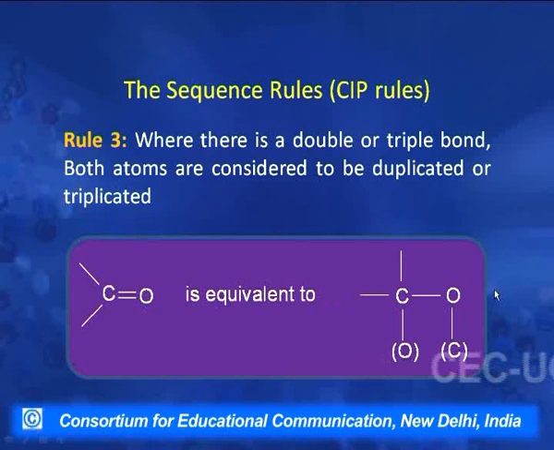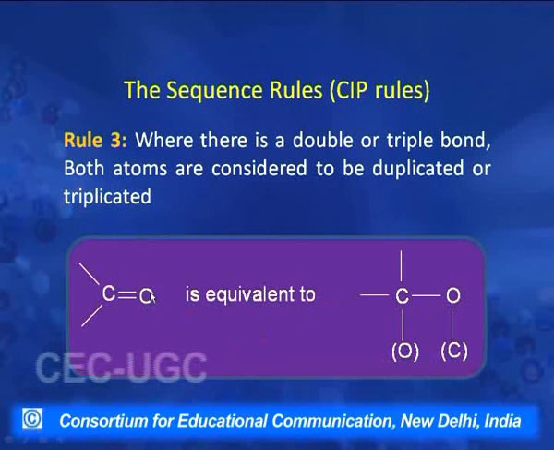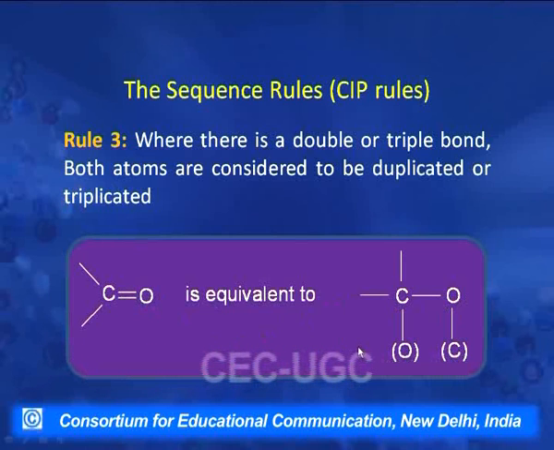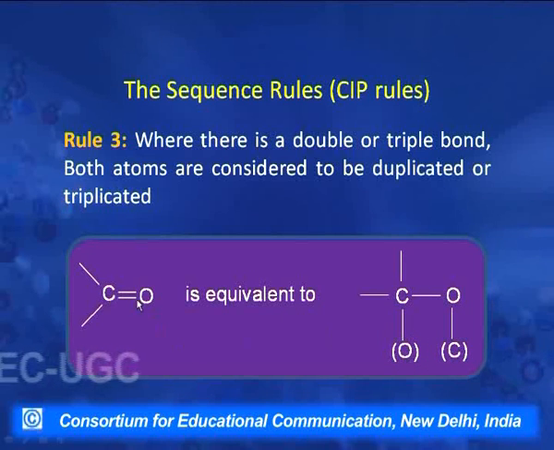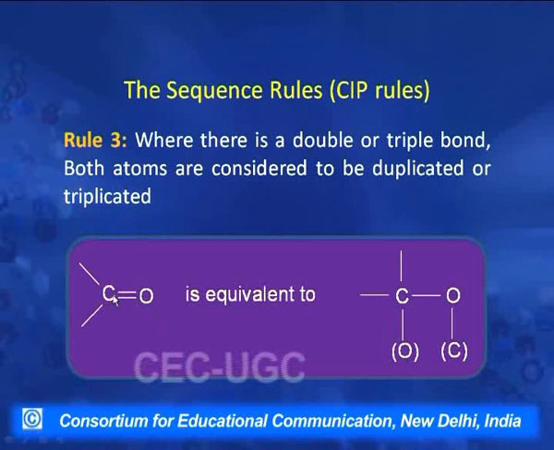Next atom is oxygen, and this oxygen is considered twice because it is attached to this carbon by a double bond. So this is a second oxygen that we have written here in brackets. And similarly, this oxygen is attached to this carbon also by a double bond. So this carbon is also to be duplicated, and we write a carbon attached to this oxygen here.